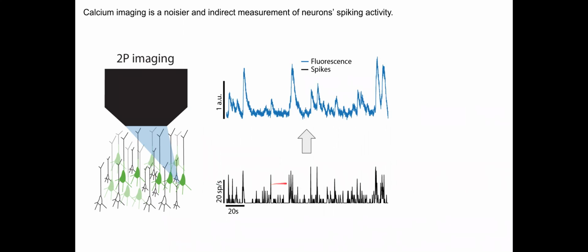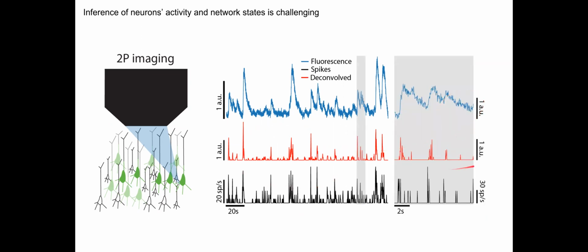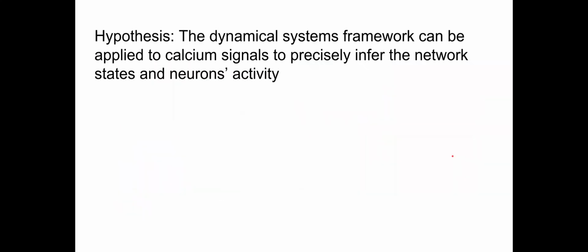However, there are challenges with Cosyne signals, as they are a lossy, low-pass, delayed transformation of the underlying spiking activity, and the transformation is also nonlinear. The best algorithm to reconstruct the spikes might give reasonable estimates on coarse timescales, but on fine timescales that are important for linking to behavior, the estimates are poor. Due to these challenges, it is hard to infer the neuron's activity and the underlying network states from Cosyne signals.